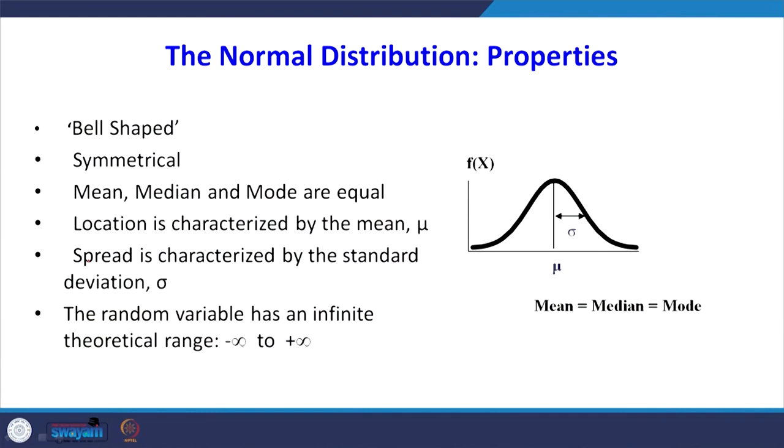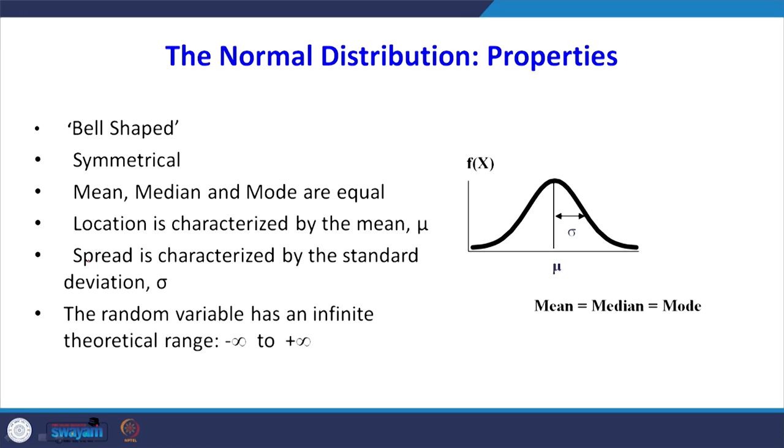Knowing the properties, behavior and assumptions about the normal distribution is very important for this course. Some of the properties: normal distribution is a bell shaped curve, right? It will form a bell shaped curve. It is symmetrical, you can fold it. So, after folding, both the sides are the same.